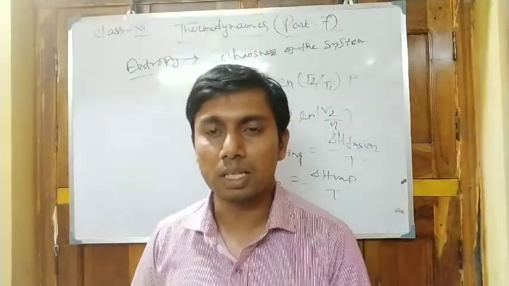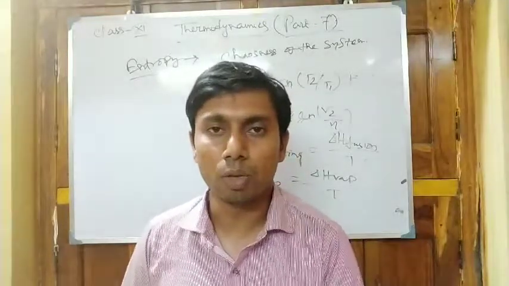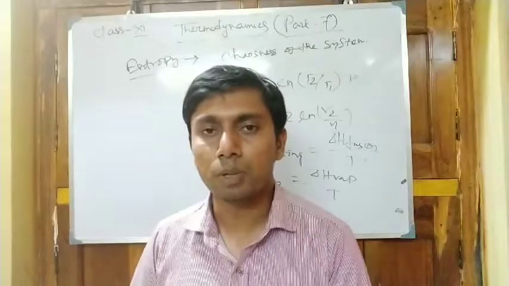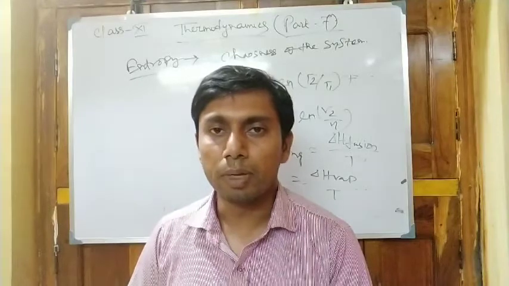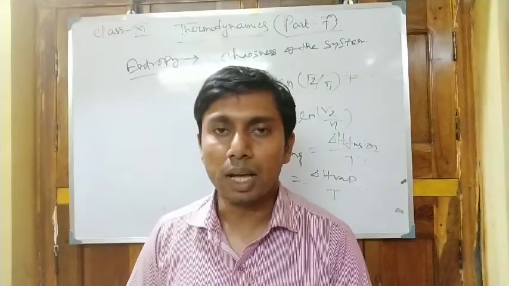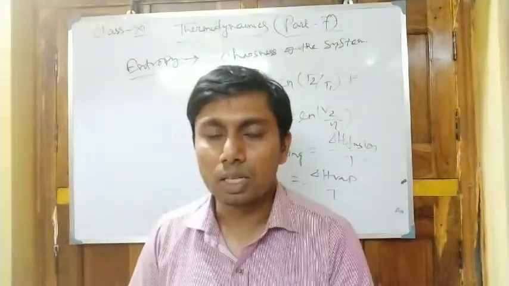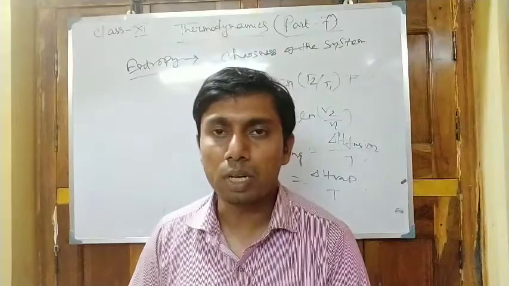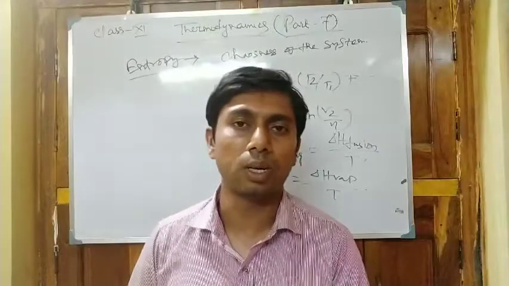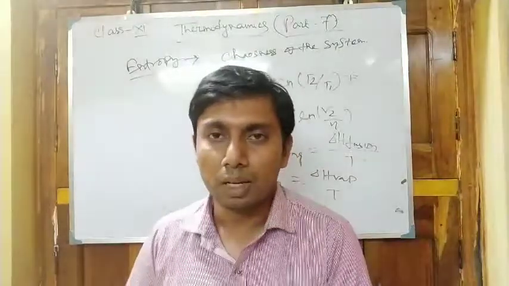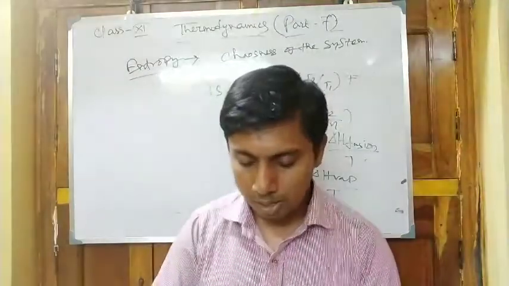Now the next point: what is spontaneous? A spontaneous process is a one-step or one-way process. It undergoes in a free manner, with no bar in between the ongoing reaction, so the reaction can freely move from the initial to the end state. This is known as a spontaneous process, and it is also an irreversible process. An irreversible process is one that cannot be reversed back to its initial state or previous position. So the spontaneous process and the irreversible process are the same.